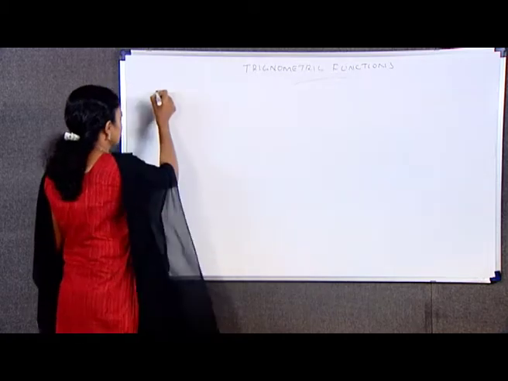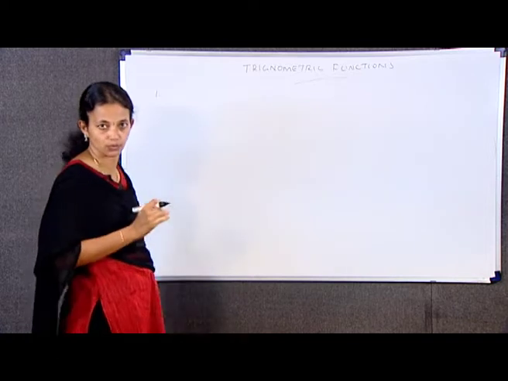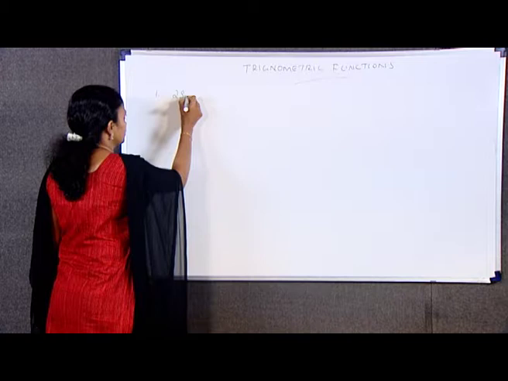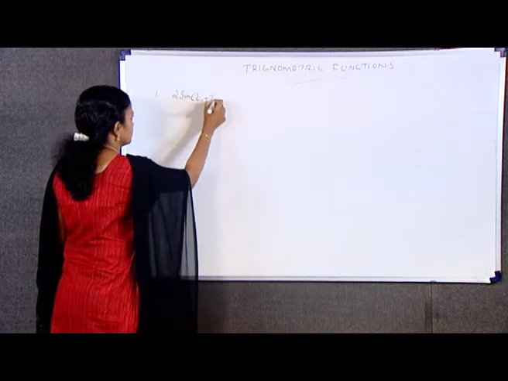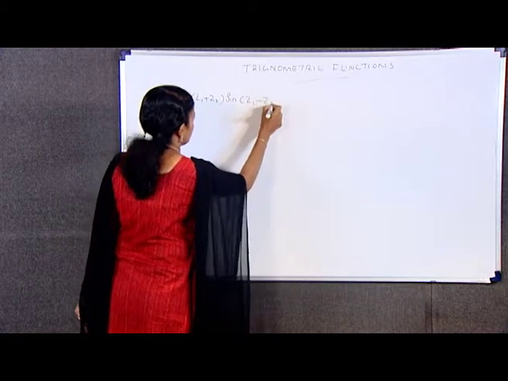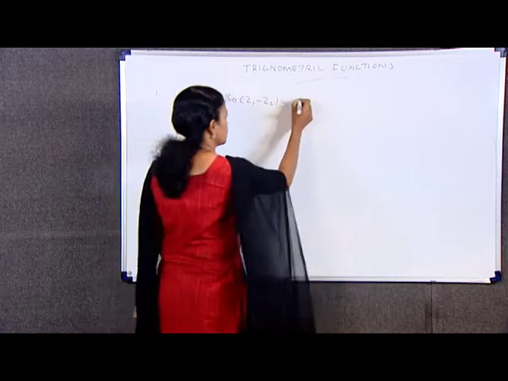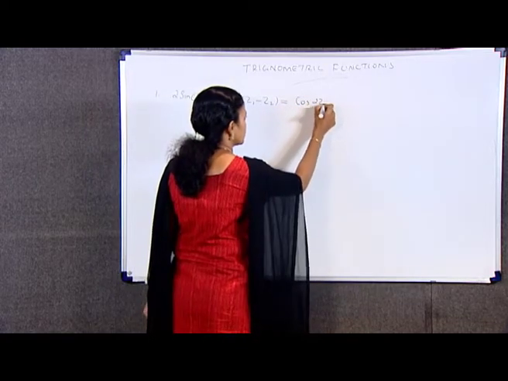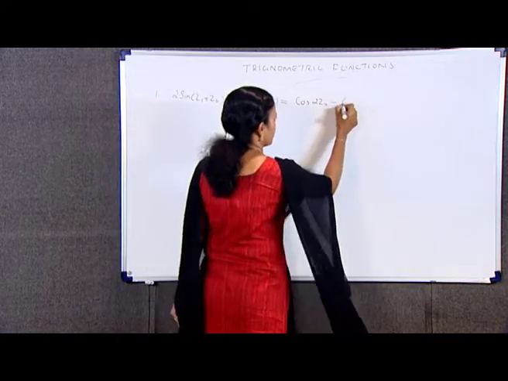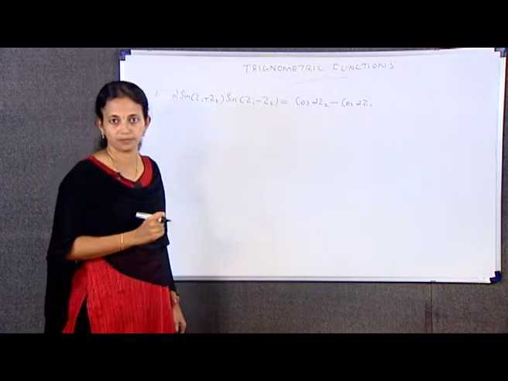First identity is 2 sin(z1 + z2) sin(z1 − z2) is equal to cos 2z2 minus cos 2z1. This is my first identity.